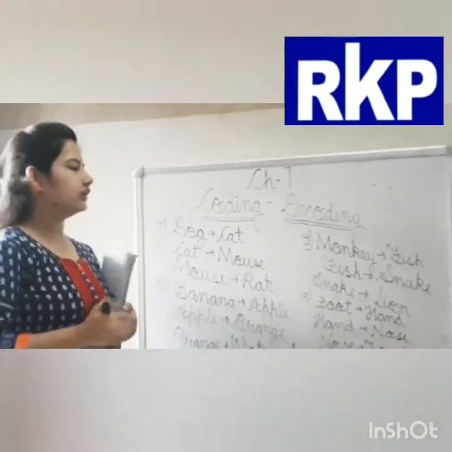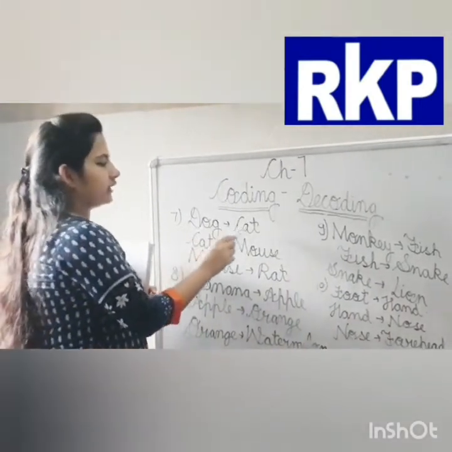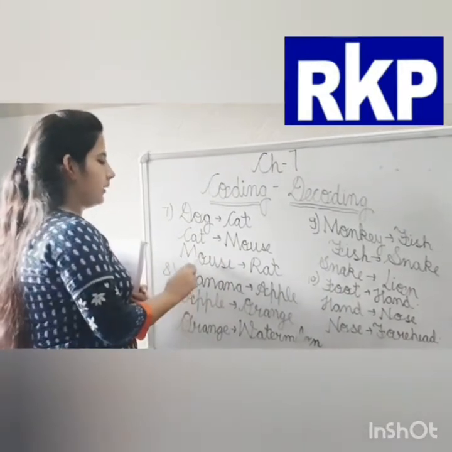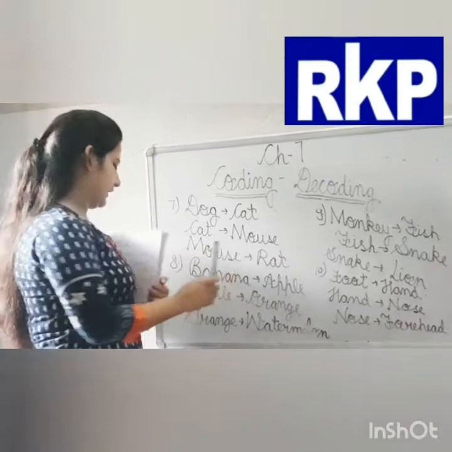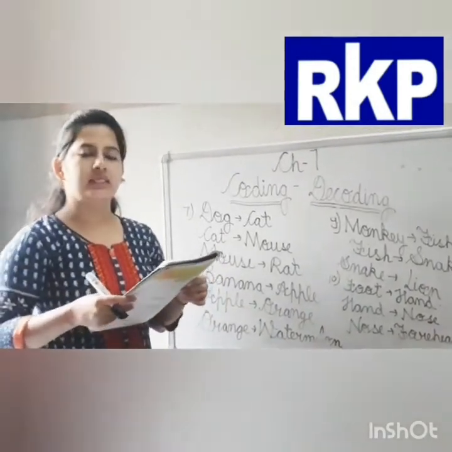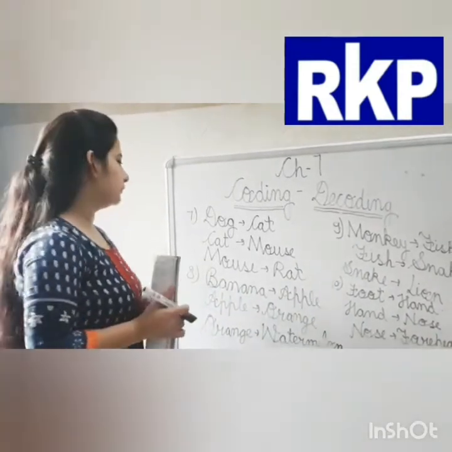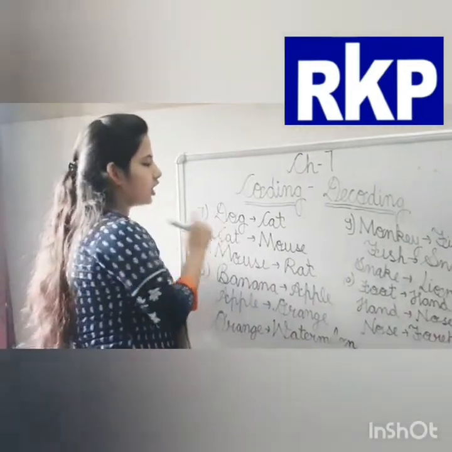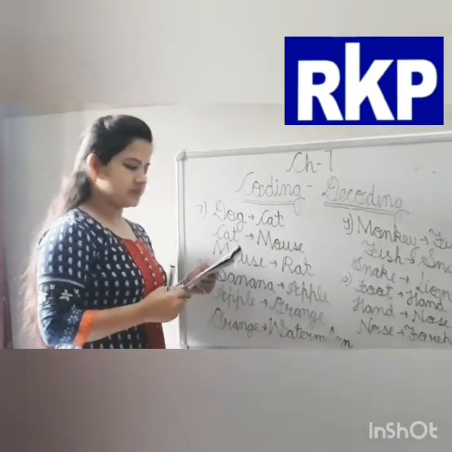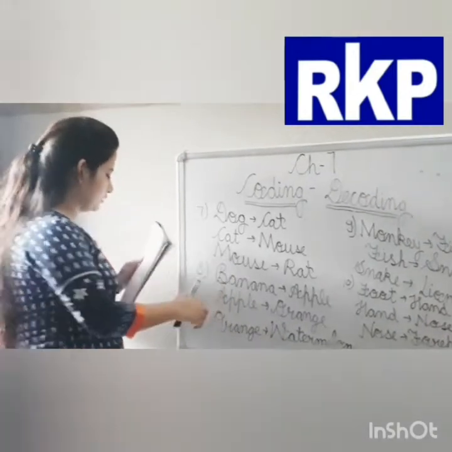Now come on to the next question. It is given that dog is known as cat. Cat is known as mouse. Mouse is known as rat. The question is, then which animal lives in a kennel? Tell me which animal lives in a kennel? Option A. Cat. Now coming to the next one.